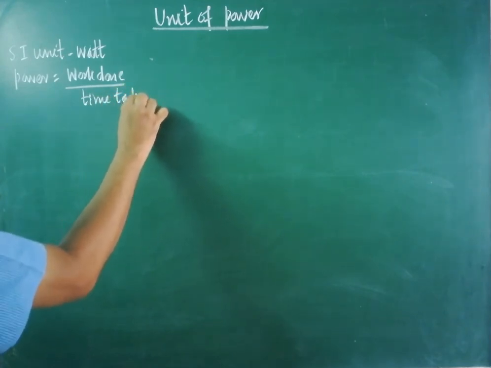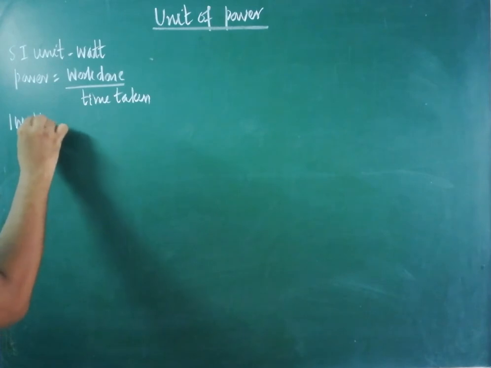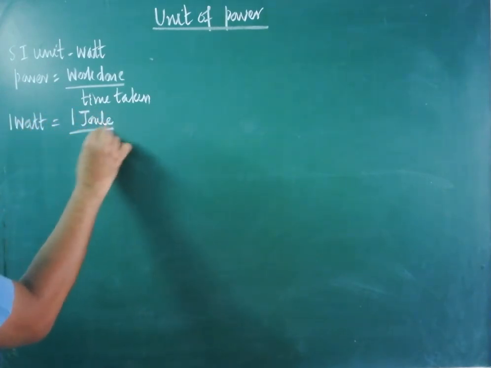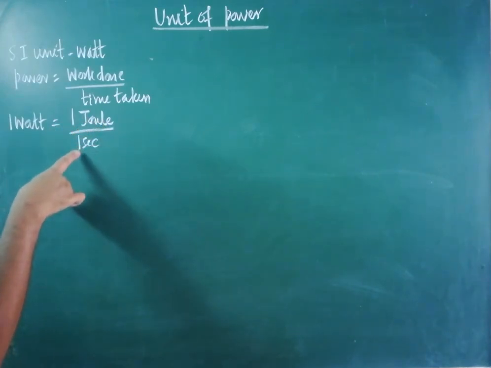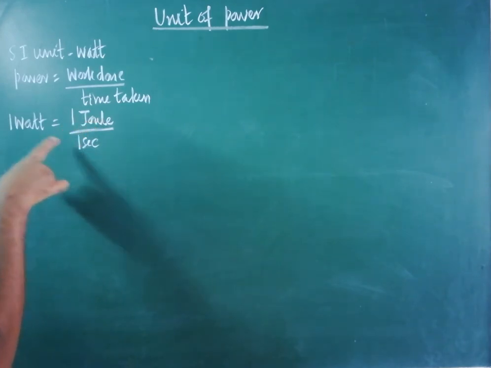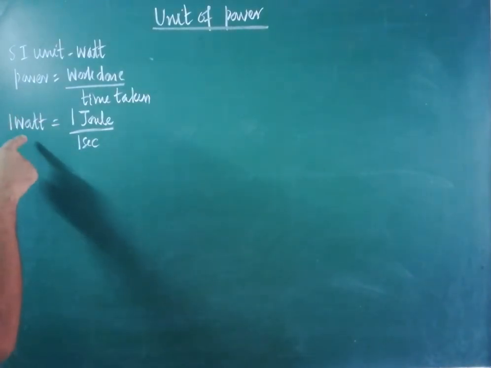Are you clear? Now we are going to define what is 1 watt. 1 watt is equivalent to 1 joule divided by 1 second. The meaning is, if 1 joule amount of work is done in 1 second, it is said that the power delivered or power consumed is 1 watt.